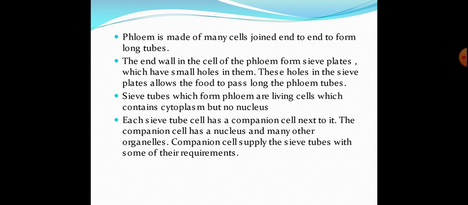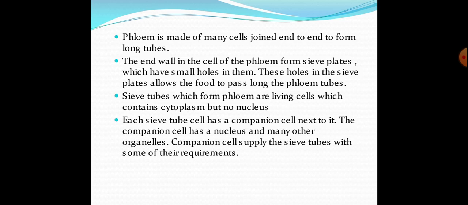Each sieve tube has a companion cell next to it. The companion cell has a nucleus and many other cellular organelles. Companion cells supply the sieve tubes with some of their requirements, students. Let me clear one thing.